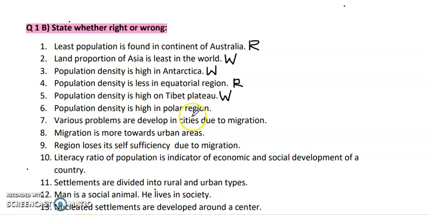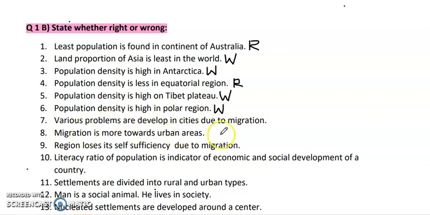Next is population density is high in polar region. Now this is again a false statement. We all know that polar regions are covered by snow, so the population density is never high in polar regions. So this is a false statement.